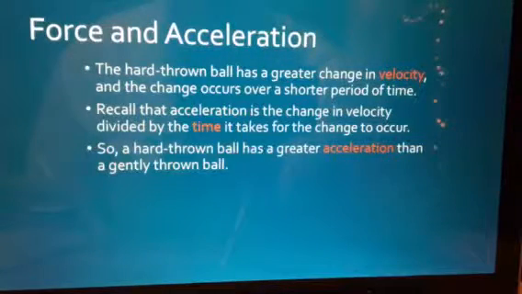And so the harder you throw, the greater the change in velocity. Remember, velocity is not only its speed, but also the direction it's going. And because you're throwing with a greater velocity, it takes a shorter time, and so it will also therefore have a greater acceleration rate, because velocity is divided by time to get acceleration.